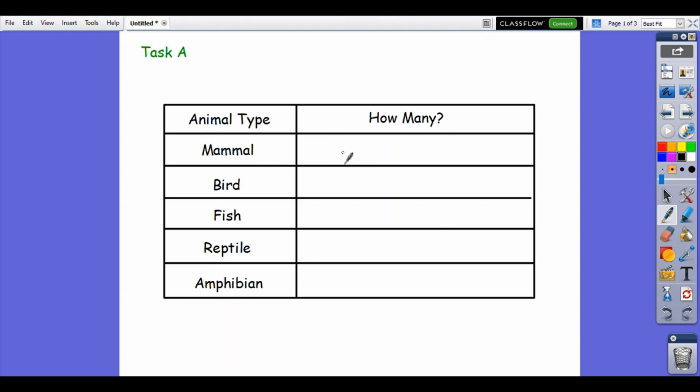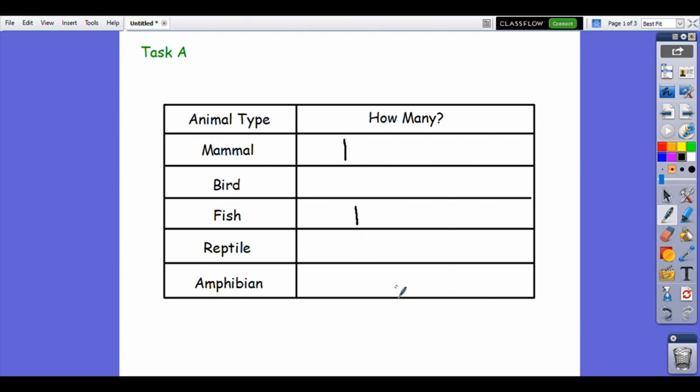So I'm going to go, excuse me, Mummy, what's your favourite type of animal? And Mummy might say, oh, I really like fish. So I'll say, right, one vote there for Mummy likes fish. Then I might ask my brother, excuse me, brother, what's your favourite type of animal? And brother might say, oh, I really like mammals. So I'll say, okay, mammal, there's one vote for brother liking mammal.